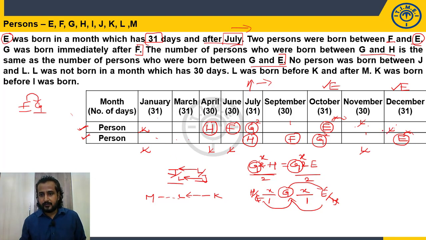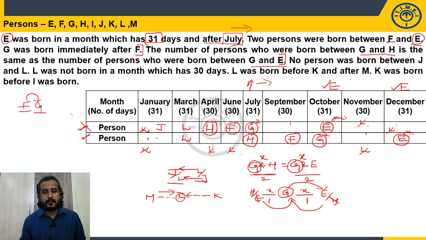In case 1, what is the only scope that I have? L must be here, and it should be J, because there is no person born between J and L. But as we know, L should be born after M was born. But L after J is okay. But can I place any other person before L? No. So case 1 is ruled out. Now I have only case 2. Now L is not here, L is not here, so the only possibility to place L is here.